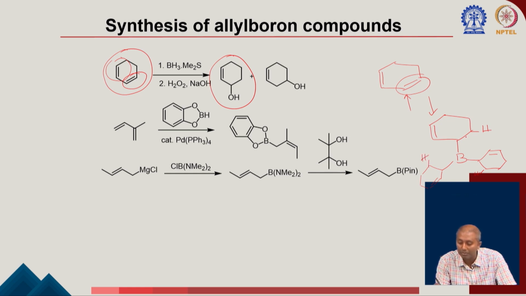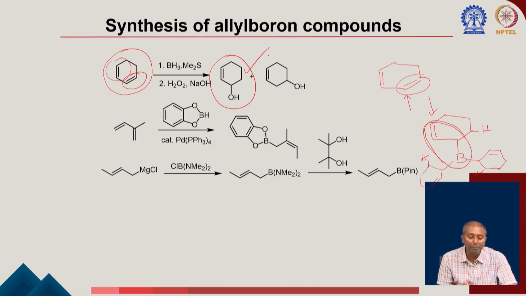Now this is a functional group where you have an allyl group here and a boron here. So this is called an allyl boron compound. It is actually forming an allyl boron compound as an intermediate after the hydroboration, and once you oxidize using H2O2, NaOH, it gives the corresponding allylic alcohol.